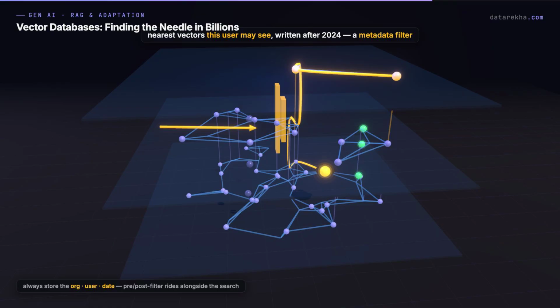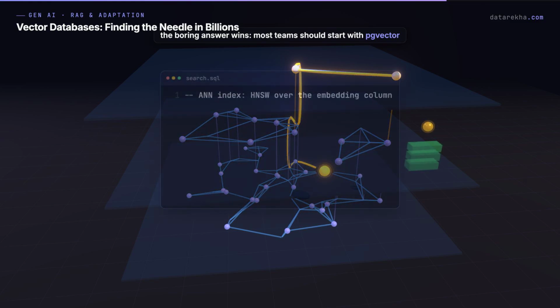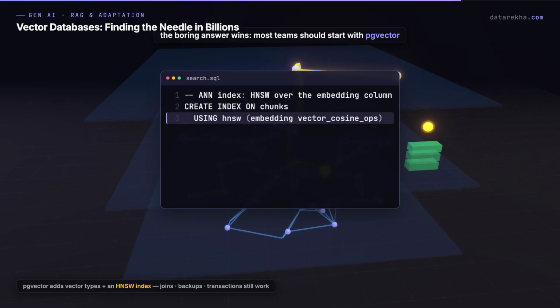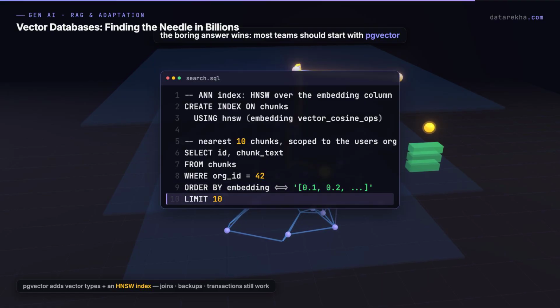So which database? Honestly, the boring answer usually wins. Most teams should just start with pgvector. You probably already run Postgres. pgvector adds vector types and an HNSW index to it. Your joins, backups, transactions all still work. Move to a dedicated system later, when you genuinely hit 100 million vectors with strict latency budgets.